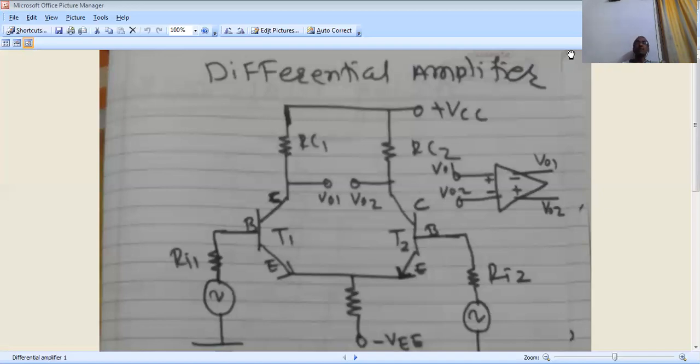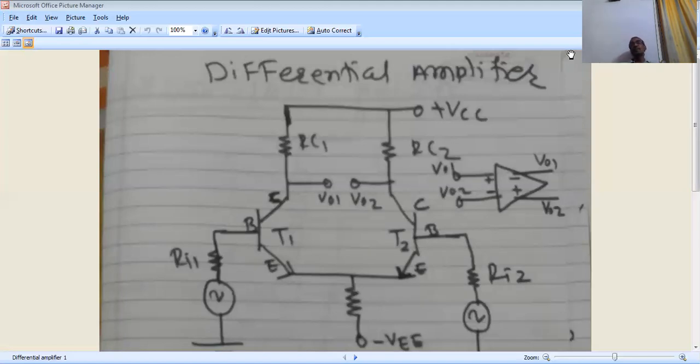VI1 is plus, that means it is non-inverting. What non-inverting is, we are going to see in the next period. And VI2 is connected as a negative, that is the inverting.